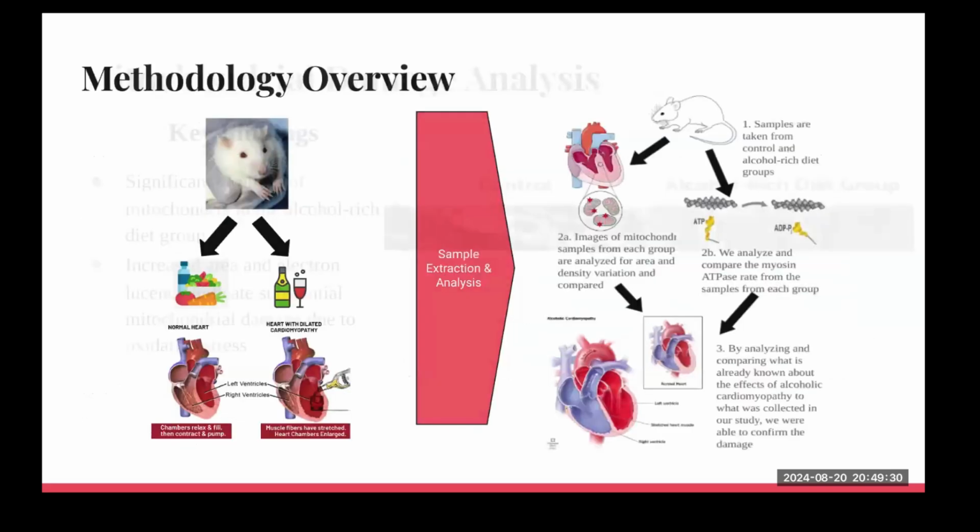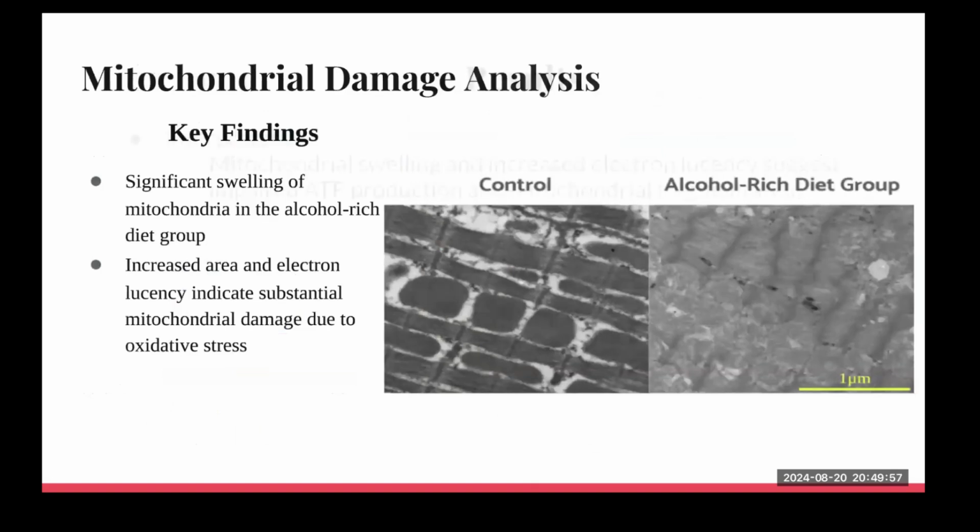After analyzing the photos of samples using ImageJ, our research revealed significant swelling of mitochondria in the alcohol-rich diet group. The increased area and electron lucency, aka the variation in density, indicated substantial mitochondrial damage due to oxidative stress, which we can see in the following graphs here.